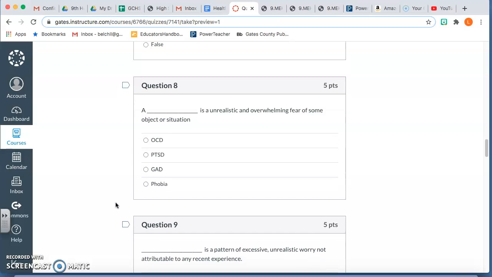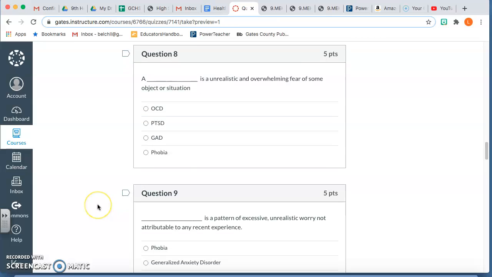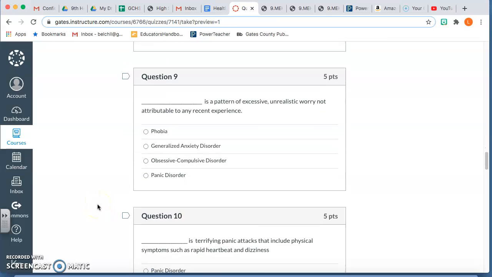Question 8. A blank is an unrealistic and overwhelming fear of some object or situation. OCD, PTSD, GAD, or phobia. Question 9. Blank is a pattern of excessive, unrealistic worry not attributable to any recent experiences.